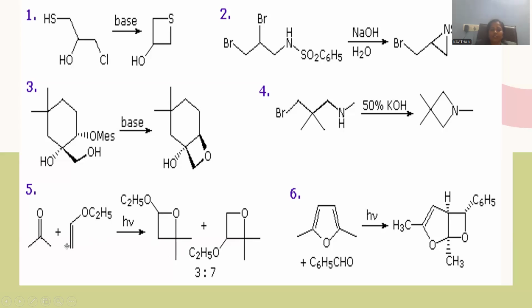If this is the orientation, that is able to generate the double bond in this manner. If we flip the molecules in such a manner, these two methyls are remaining on the same edge, and this ethoxy is also remaining on the same edge, so that it is able to generate the molecule with the substituents located on the same side of this oxetane molecule. This is the way both the proximities you can notice. Both are anti with respect to each other, or else in with respect to each other. Adjacent carbon atoms are located with these side chains. So this is the way both the possibilities you can observe if the side chains are unsymmetrical. So this is the way you can notice the synthetic strategies for the formation of these oxetane molecules.